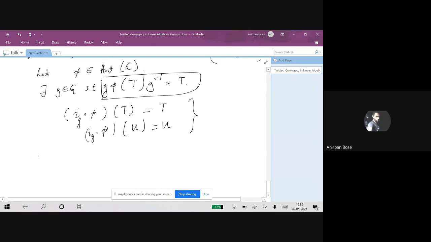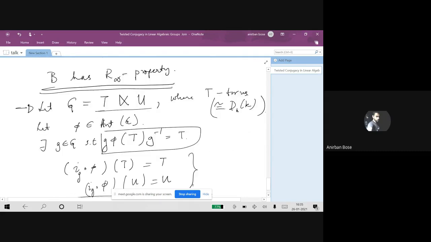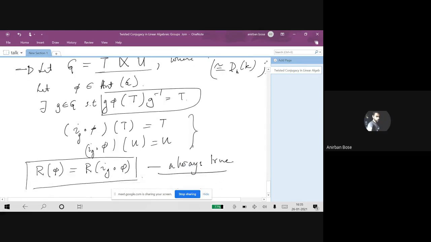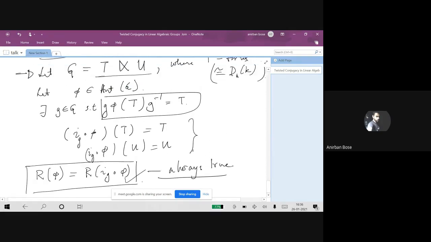One more observation, which is always true: if you take any group and any automorphism phi, the R value of phi and the R value of its composition with an inner automorphism are always equal. This is always true for any abstract group. So in order to determine whether this group has the R infinity property or not, it is enough to verify, for every automorphism which maps torus to torus, whether such an automorphism has the R infinity property. Then by virtue of this, we can say that for every automorphism, the group has the R infinity property. So that's what we are trying to do.